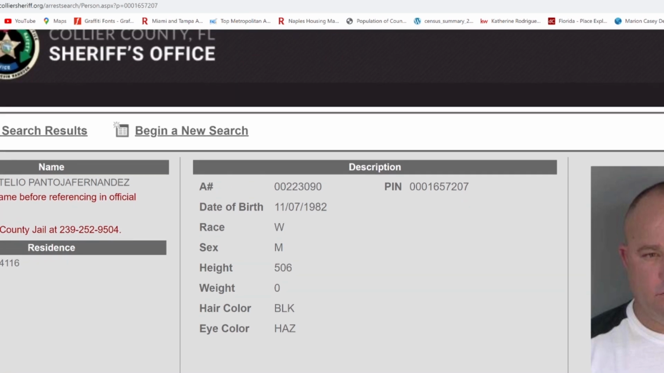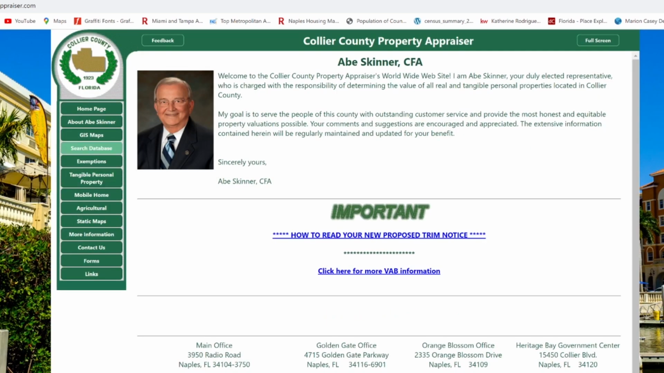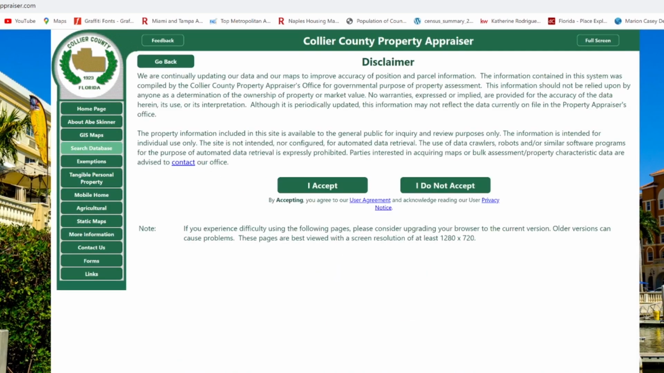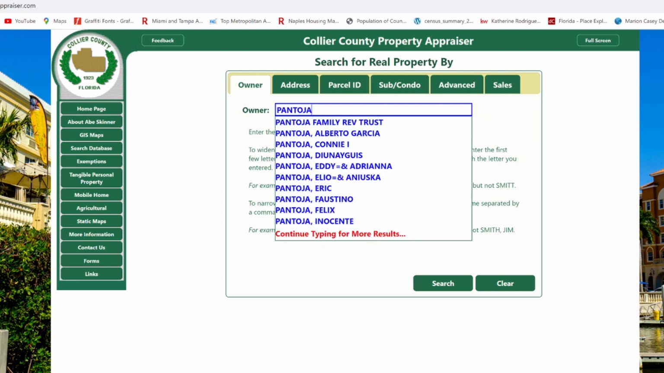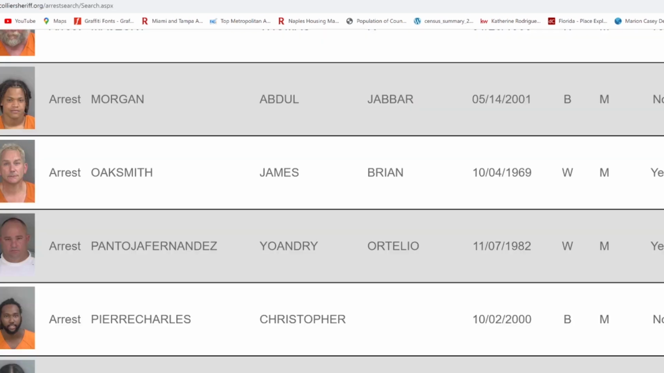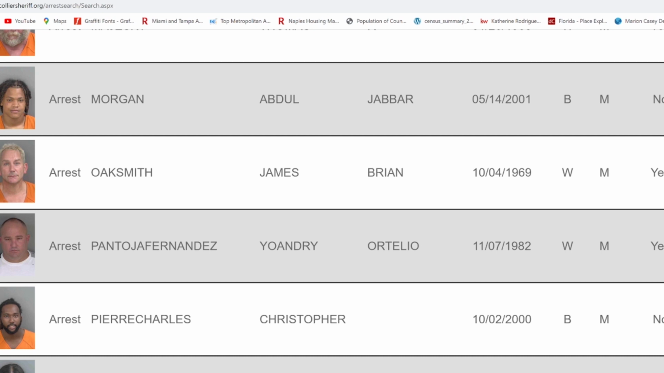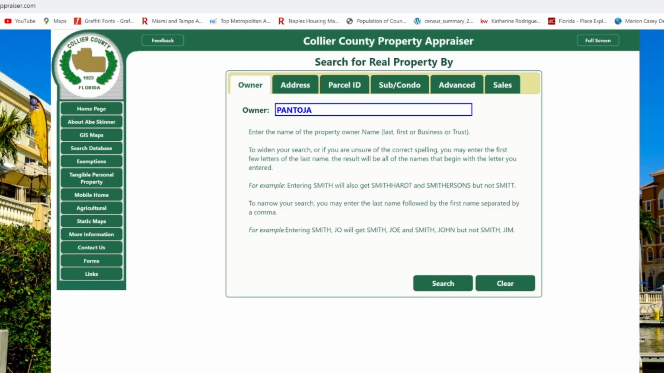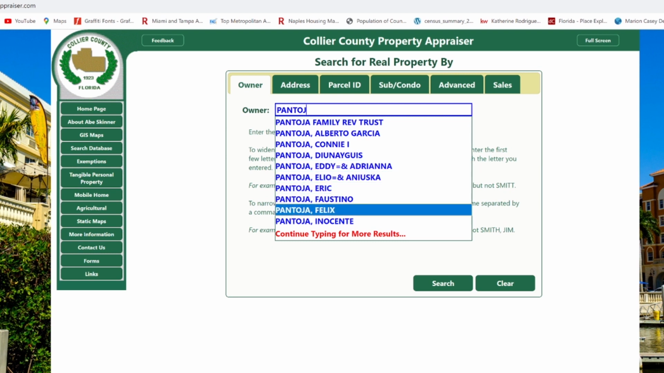And I'm sure we could even see if he owns property now. I'll show you guys. We'll put in his name. Here we are at the Collier County property appraiser, and we can actually do a search for him. And we're going to look for Pantoja, which is a very strange name. Let's see if he owns any property. Pantoja Fernandez. His name is Yoandri Ortelio Pantoja. But see how you're already getting a lot of Pantojas here.